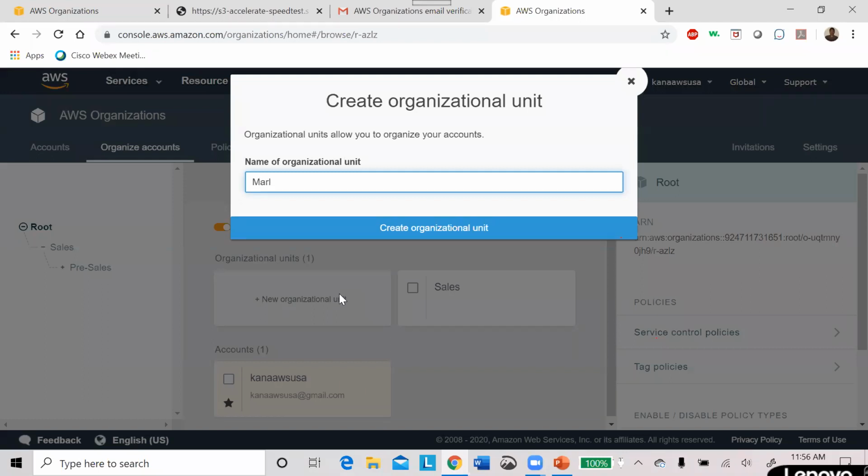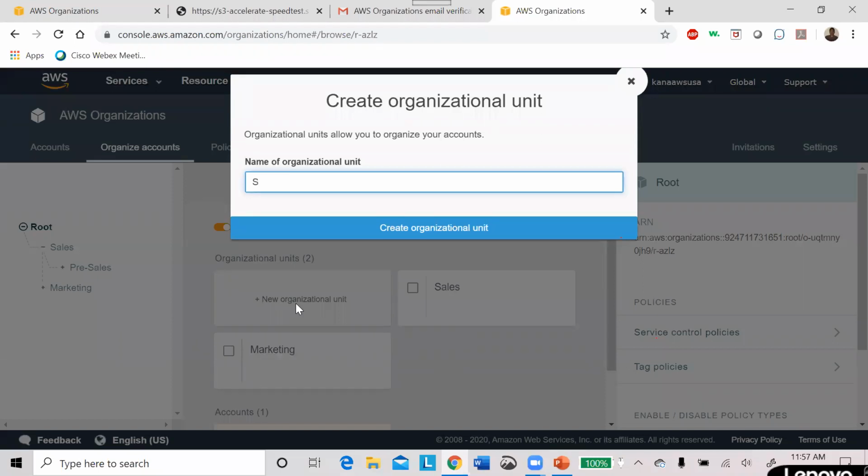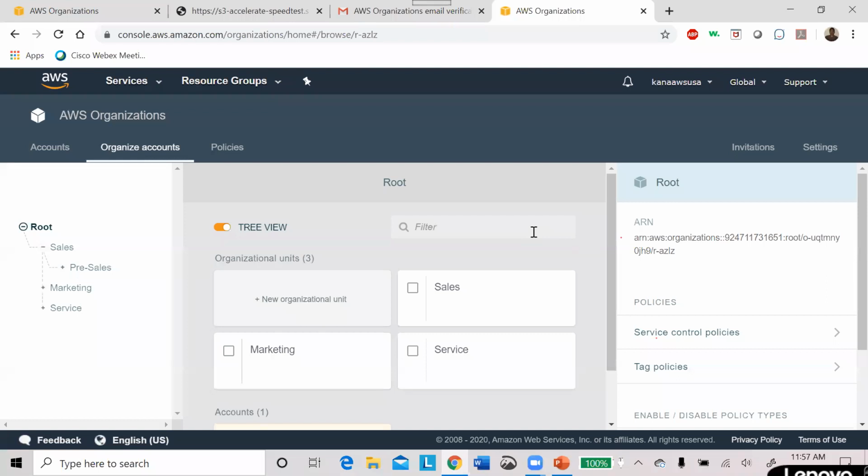Next, I'm going to create one more organizational unit called marketing. Now I have sales and marketing, and pre-sales is a department under sales. And I'm creating one more called service. I have created all these three departments under root, and you can see clearly that if we expand sales, we see the pre-sales department.